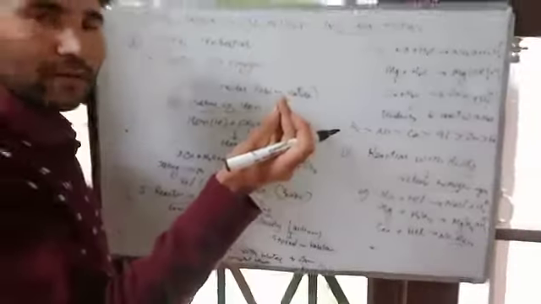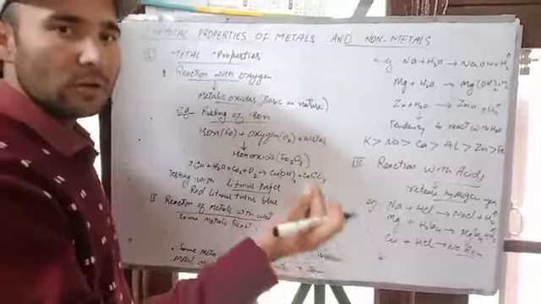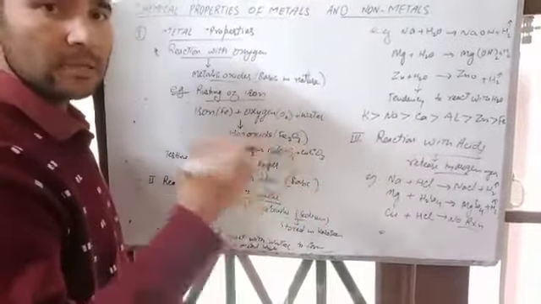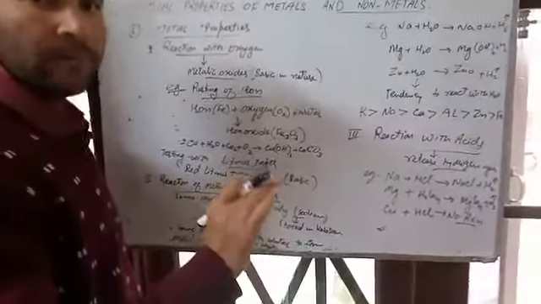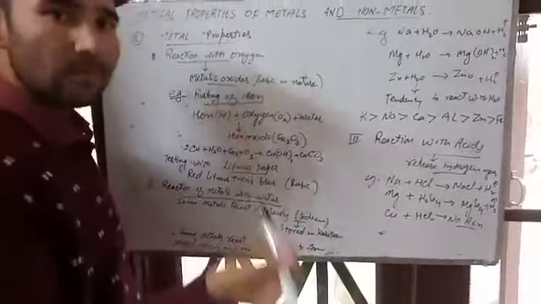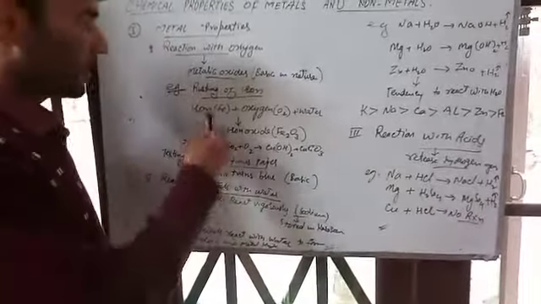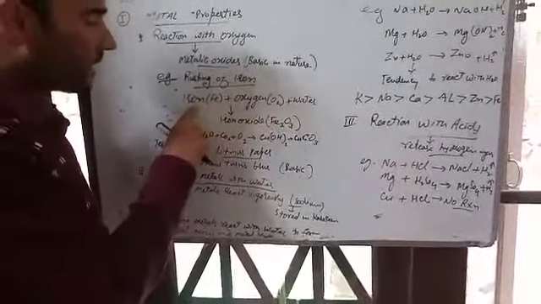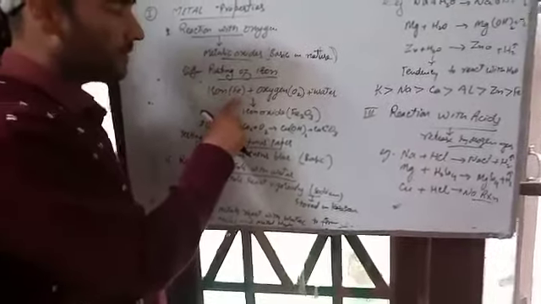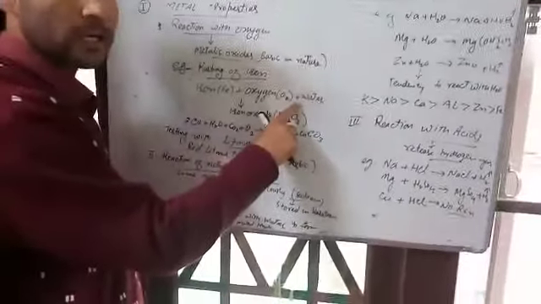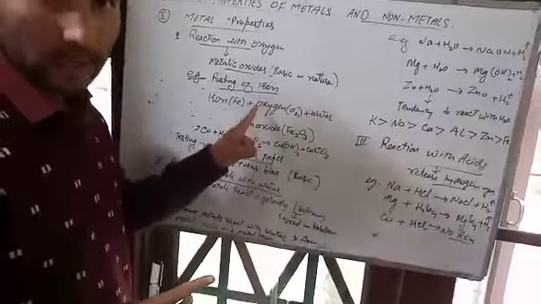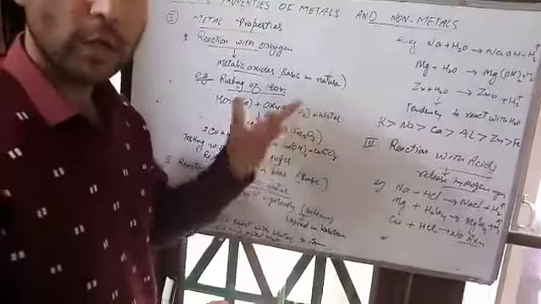If you have an iron plate, after cleaning it, after 1 week or 2 weeks, you will see some rust over the surface of iron. This process is a chemical process, known as rusting of iron. How does iron get rusted? Iron, the symbol of iron is Fe, plus oxygen O2 plus water. That means two things are necessary for rusting of iron. Number one is air or oxygen, and number two is water or moisture.